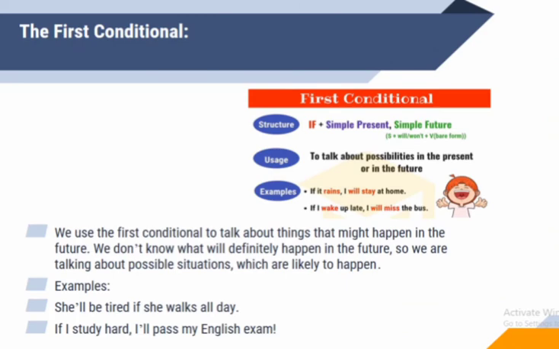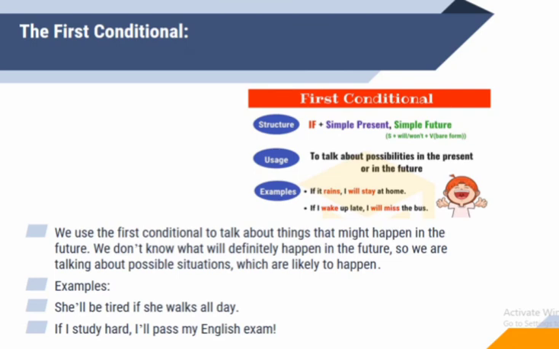So it shows the possibility of present time and future time. We use the first conditional to talk about things that might happen in the future. The things which are going to happen in the future, we show in the first conditional sentence.